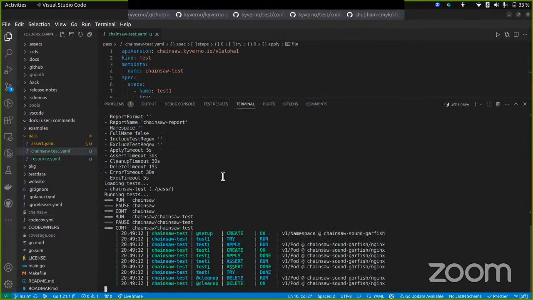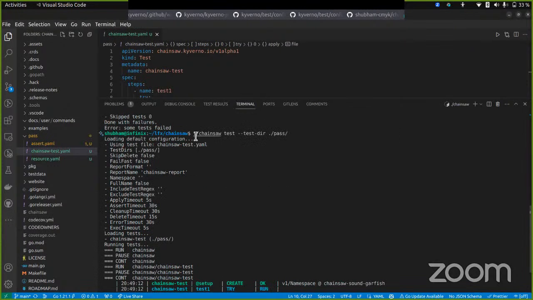Okay, so we have run the test, and the default configuration is being used. The default file that chainsaw searches in the directory is chainsaw.test.yml. Since I have created the same file, there was no need to mention in a flag that I'm using this file. And the test directory I mentioned is just the path, and we don't really need to skip the delete.